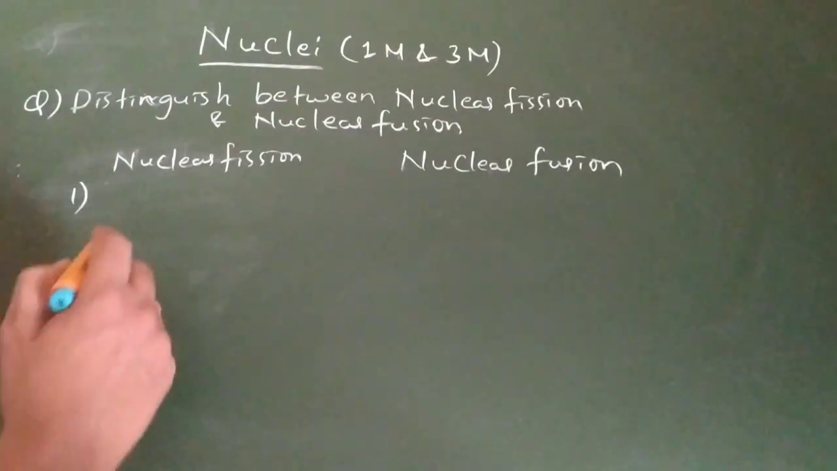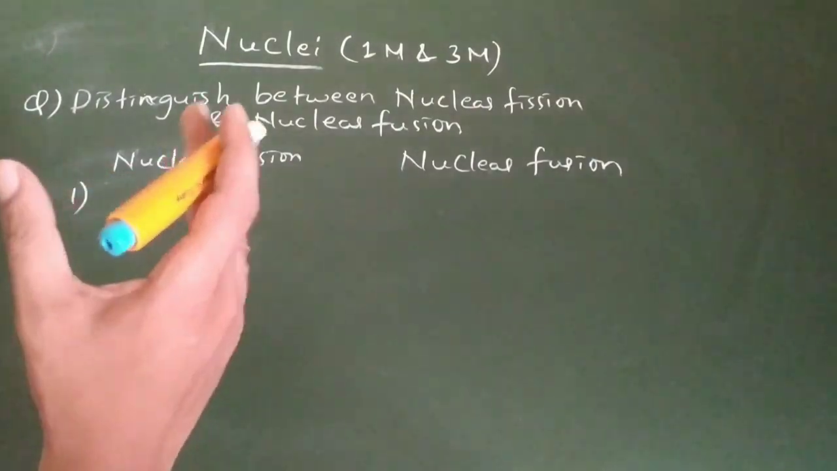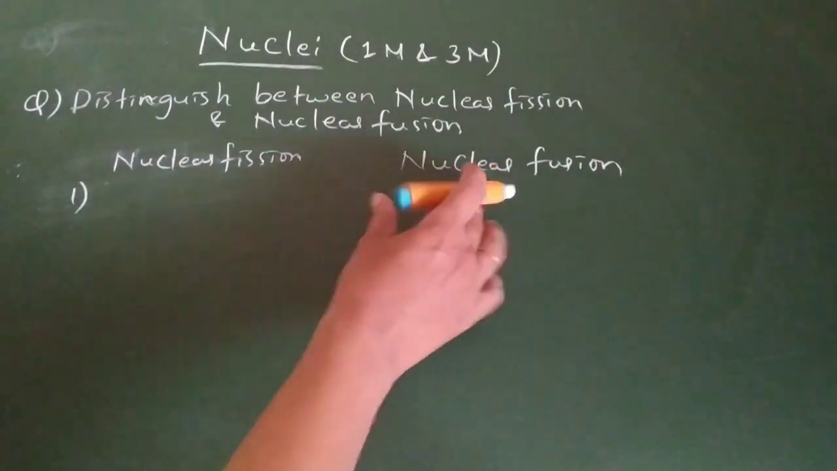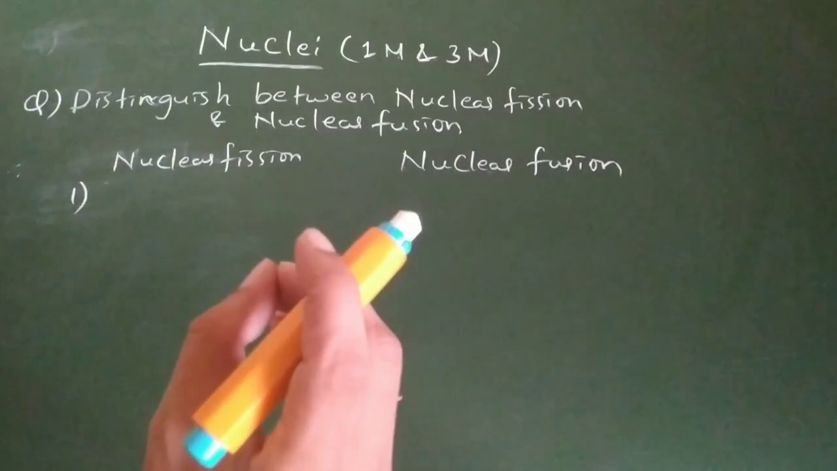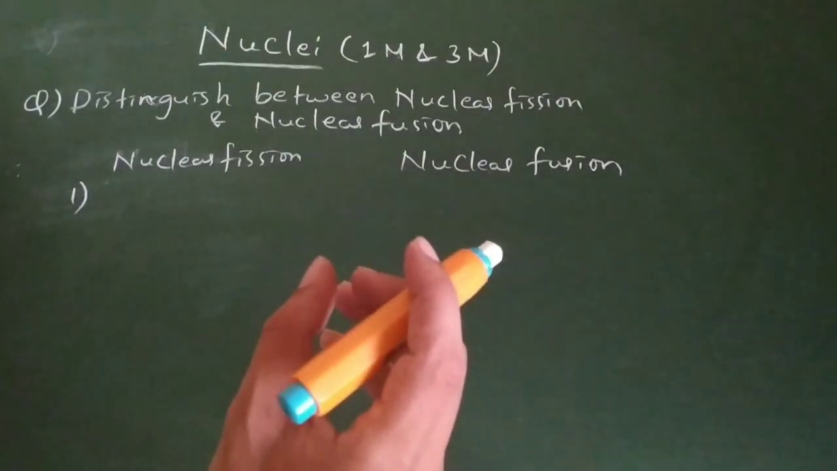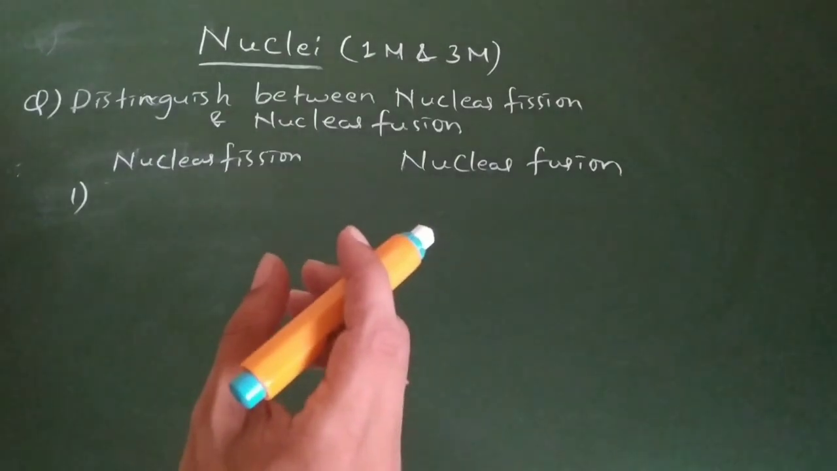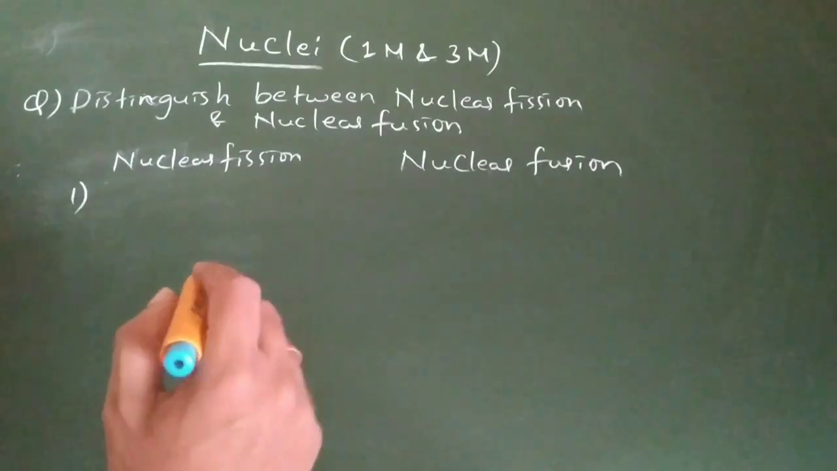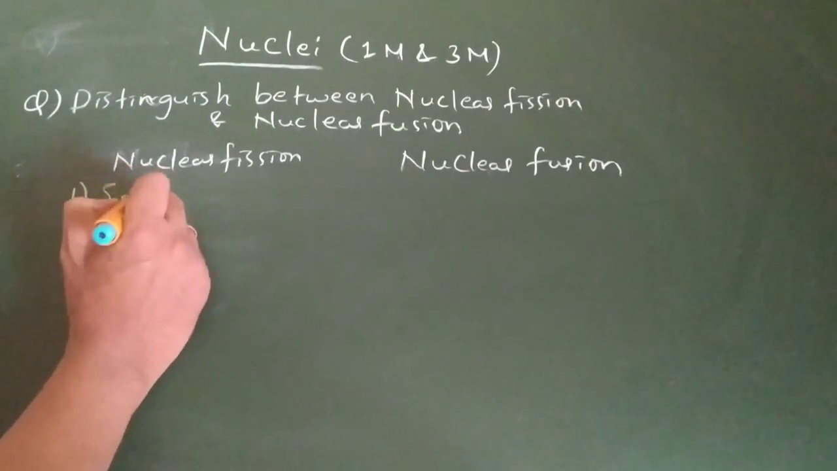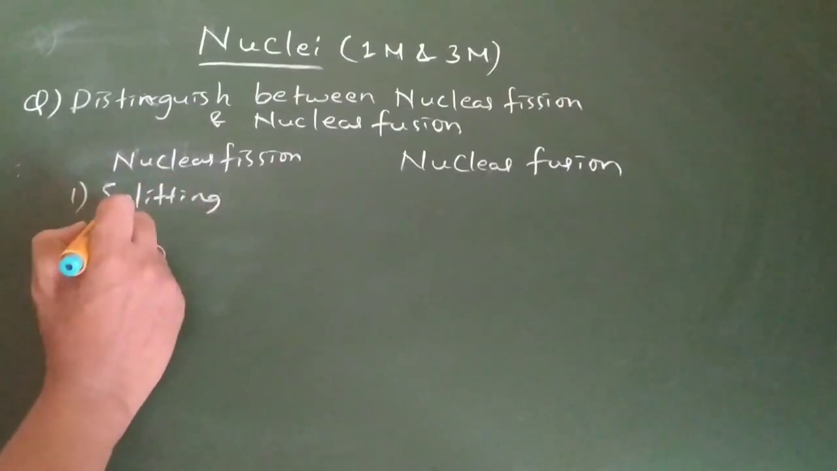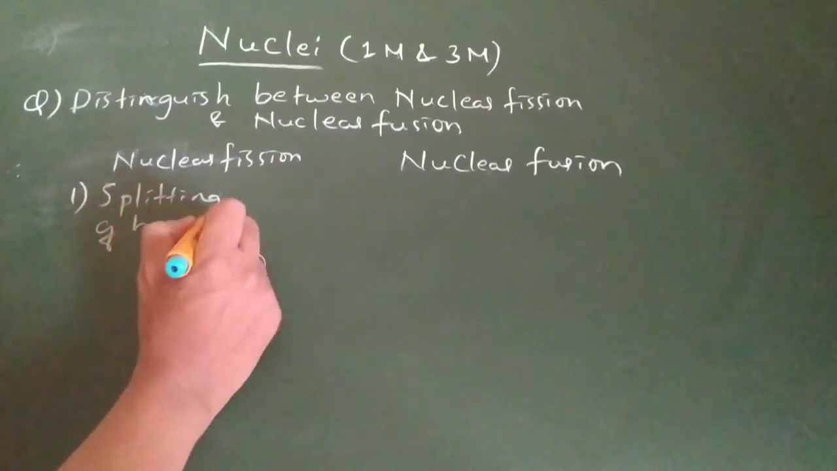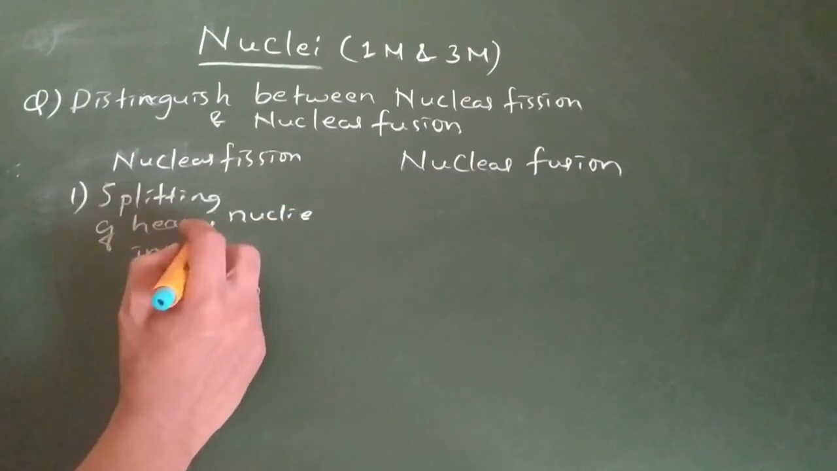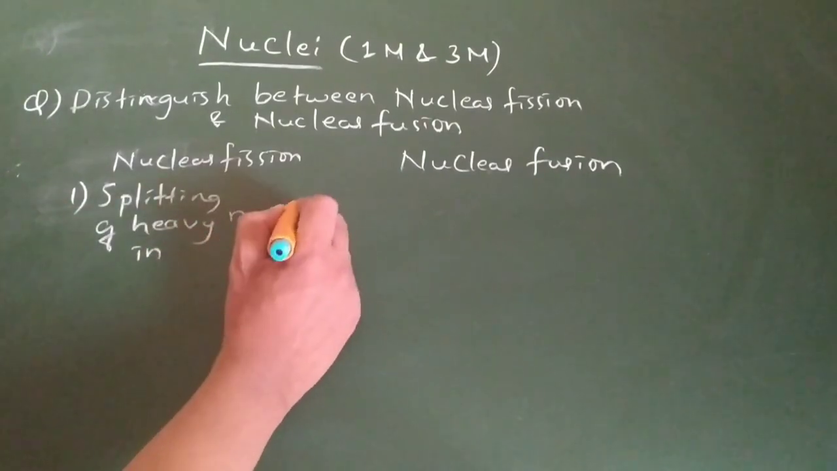Fission and fusion. Do you know what fission is? If a heavy nucleus gets split into smaller nuclei, that process is called fission. Fusion means fusing. If smaller nuclei combine to form a heavier nucleus, I call that process nuclear fusion. So the first point I can write here: splitting. This is the way you have to remember: splitting of heavy nuclei into